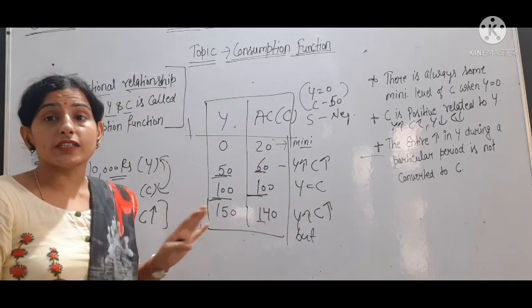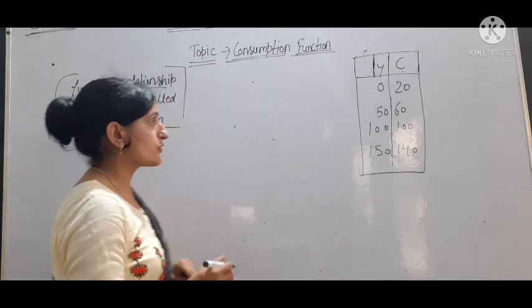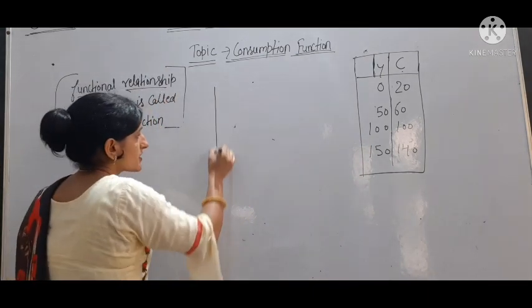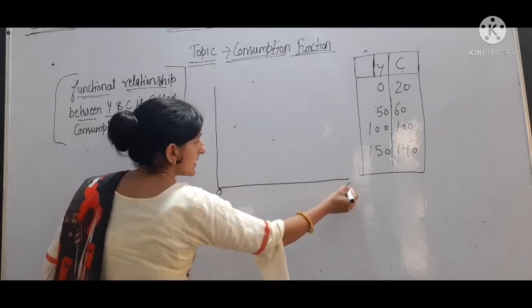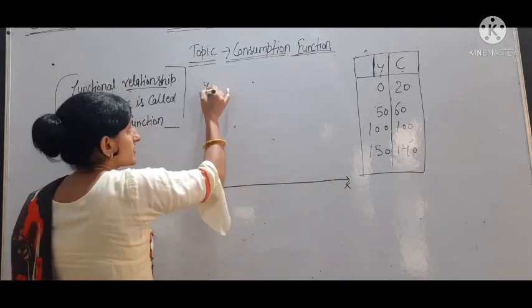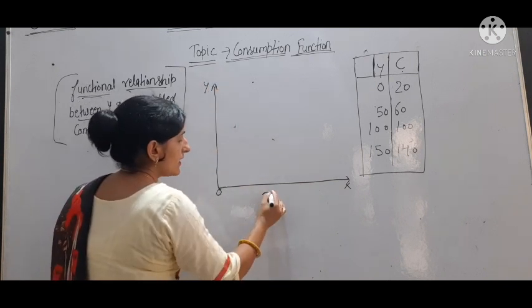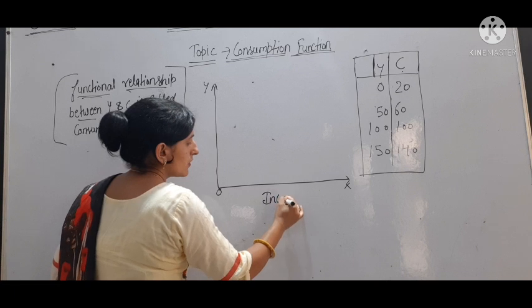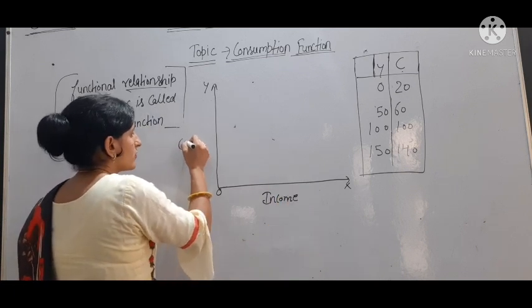Now we will talk about the diagram of consumption function. Table is given to us. Now we have to draw the diagram on the basis of this table. Okay. So on OX axis, and on OY axis, here we will take income, and here we will take consumption.